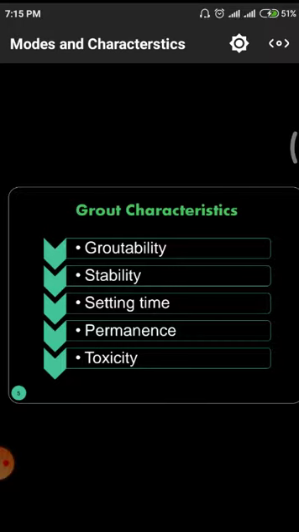Next are permanence and toxicity. Permanence means the materials will not deteriorate after the application of loads, and toxicity means they will not have any harmful effect on the groundwater. These are the five characteristics required for a grouting material: groutability, stability, setting time, permanence, and toxicity. We have to observe these five properties in different areas.